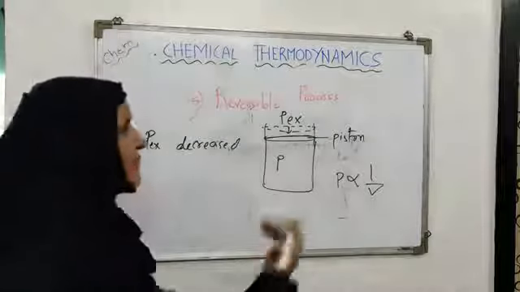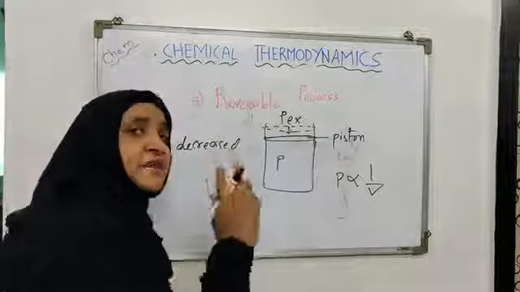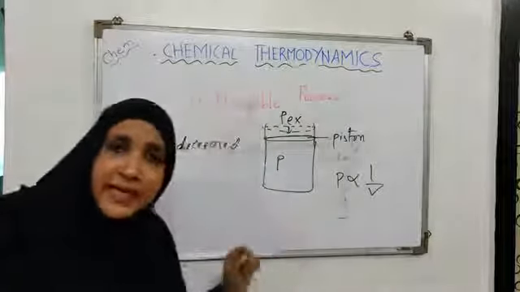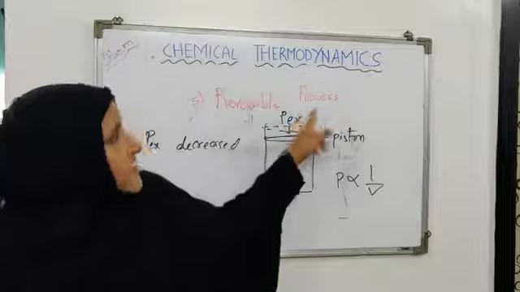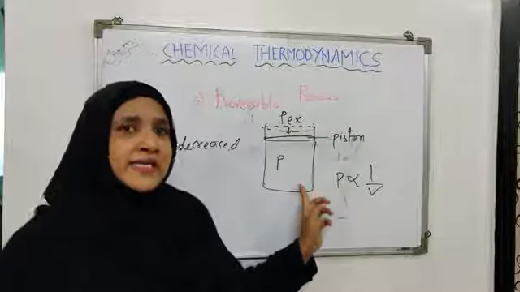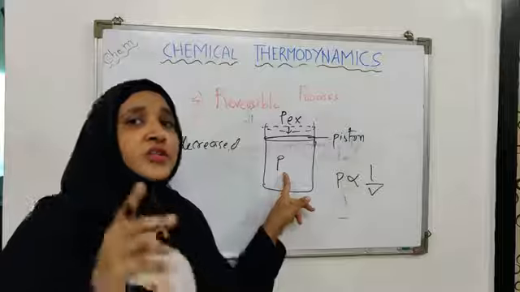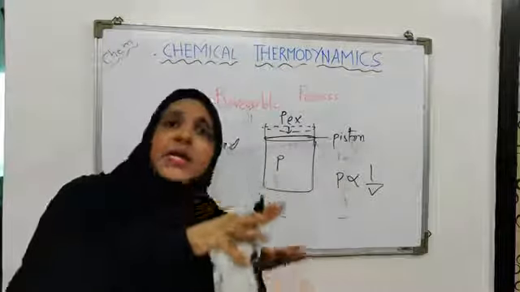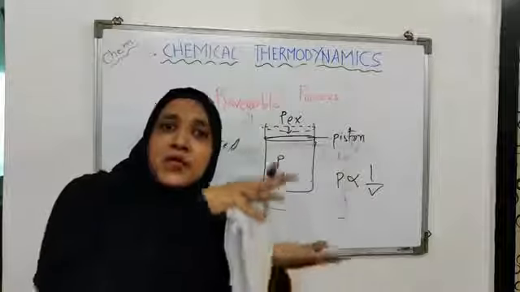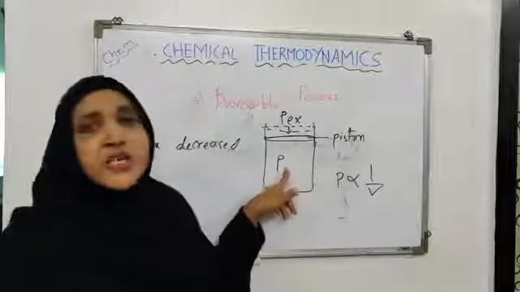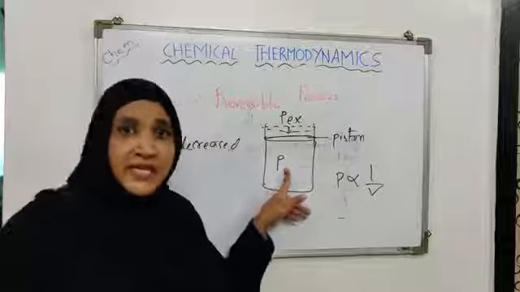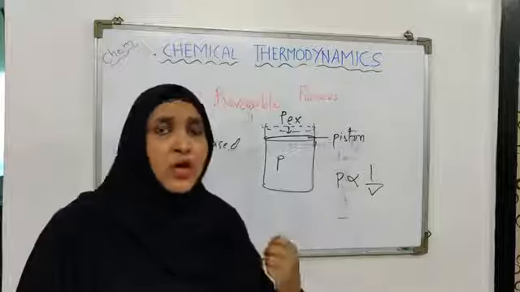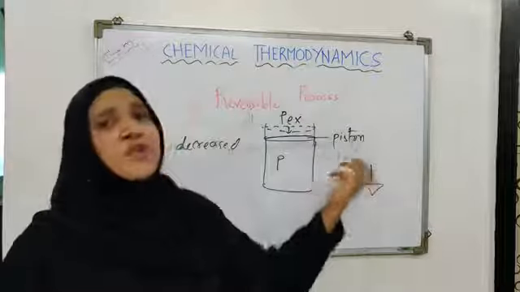In the same way, if the external pressure has increased due to some reason, what will happen then? If the external pressure is increased and the internal is less, the internal pressure will also try to become equal to the external by undergoing compression. Okay, by undergoing compression, the internal pressure will also increase by decreasing the volume. Compression is decreasing volume.